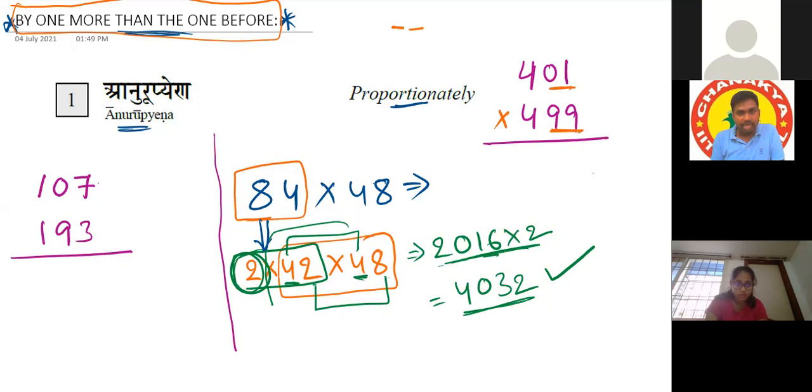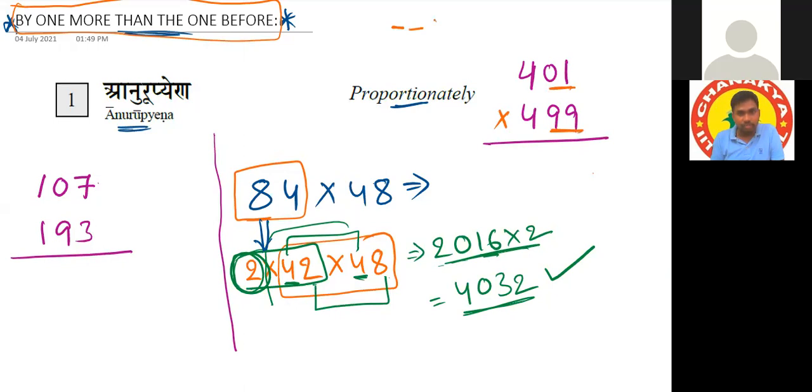Last two positions adding to 100. 1 plus 99 is 100. And the remaining number is the same or not? Yes or no?